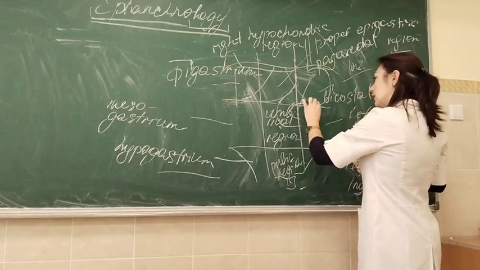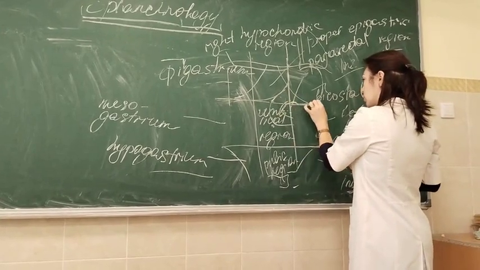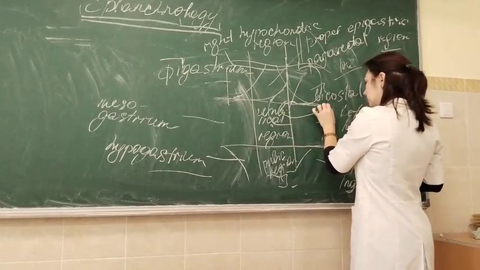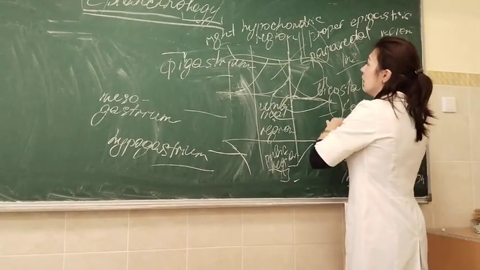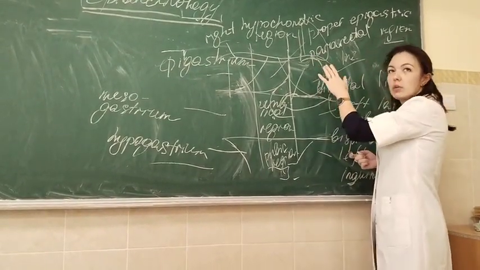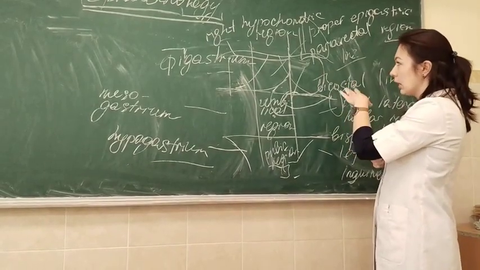Below the stomach there is the pancreas, and here there is the spleen. Behind the stomach there is the left kidney and left adrenal gland, and so on.